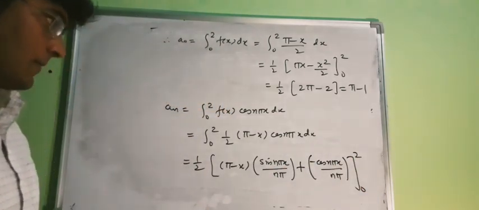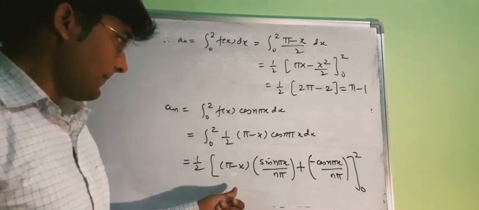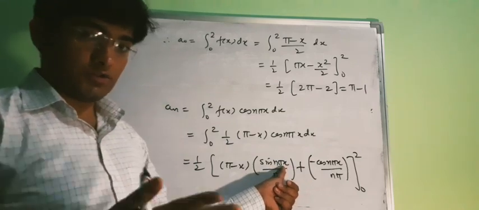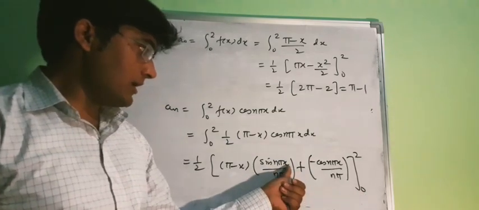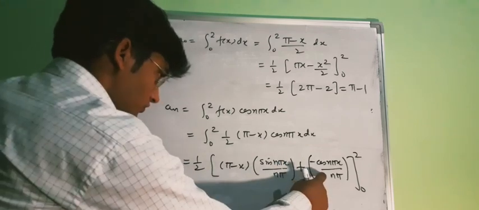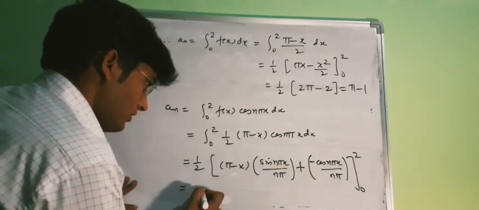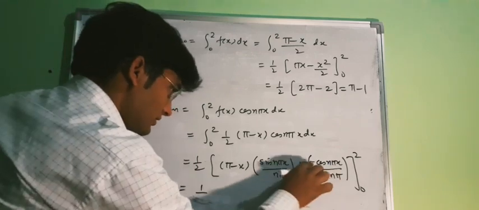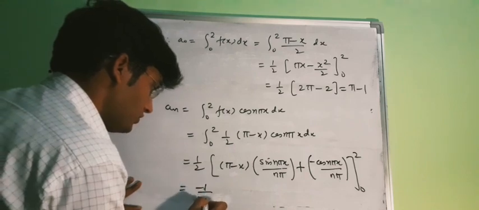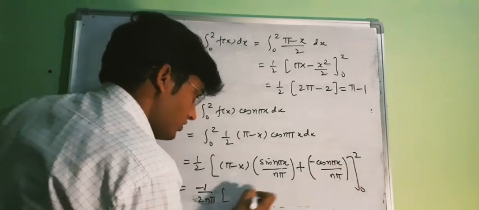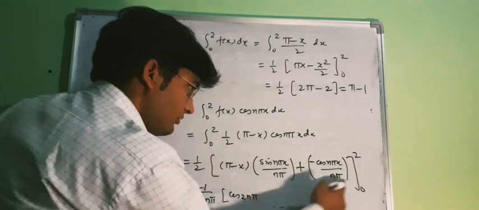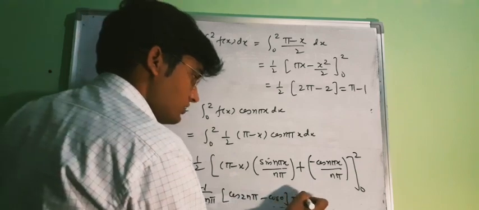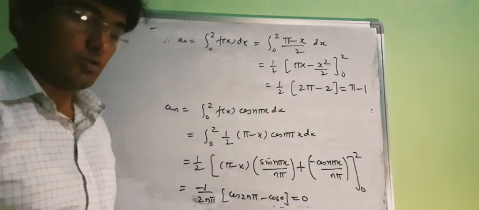Now here you can see that if x is 2, then we will have sin 2n pi, which is 0, and if x is 0, then we will have sin 0, which is again 0. So from here our upper limit will be, this is 2 into n pi, we can take the minus sign common, so this will be minus 1 upon 2 n pi. Now the upper limit will be cos 2 n pi, and the lower limit will be cos 0. As cos 2 n pi is 1 and cos 0 is 1, so this is 0. So again our an is 0.